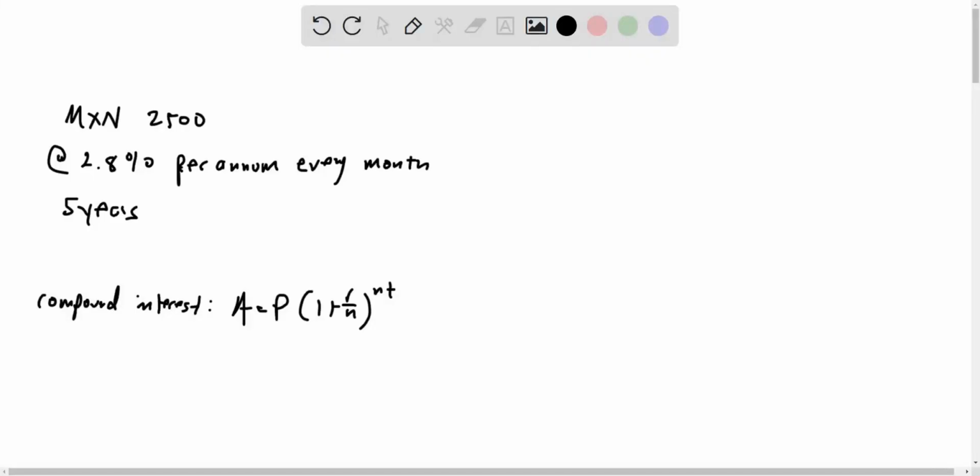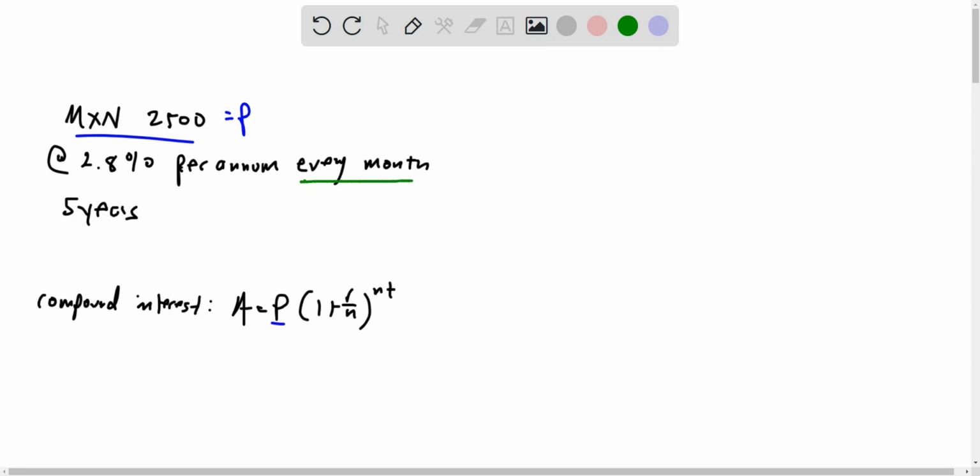So if we want to find how much this investment is worth after 5 years, since this is being per annum every month, this is going to be compound interest. So we need to fill everything into the compound interest formula. So first, our principal is going to be how much we're starting with our investment, so $2,500.